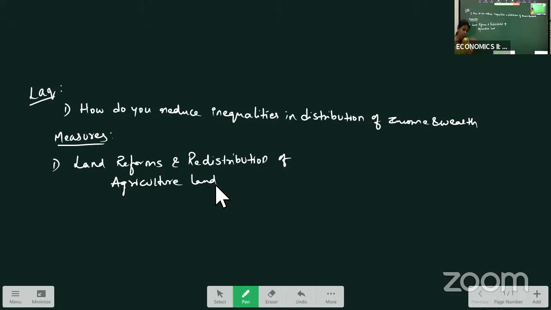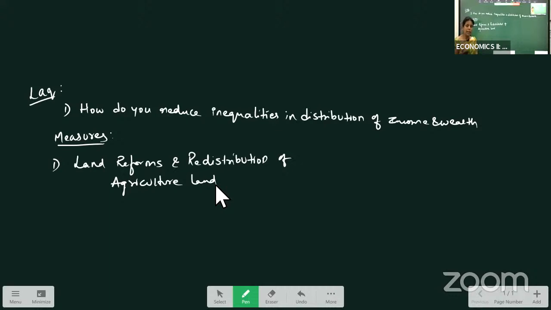Generally, during the British era, as zamindars were there, when the farmers were cultivating the land, proper income was not given for the output. So most of the farmers lost interest in cultivation and remained backward.